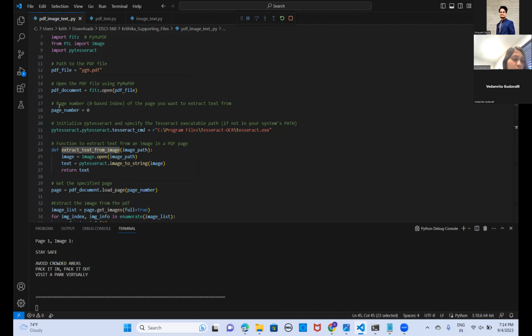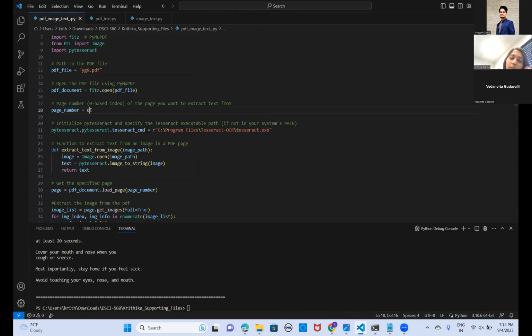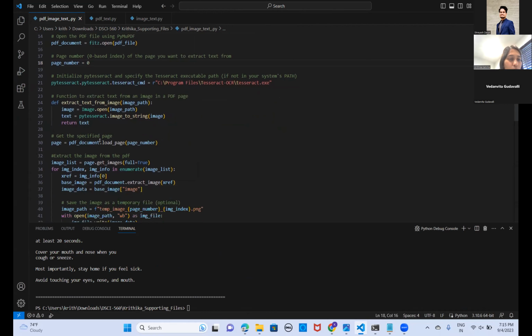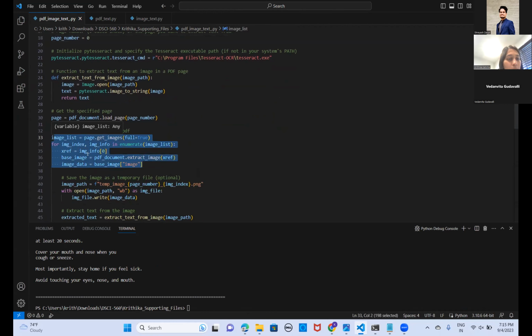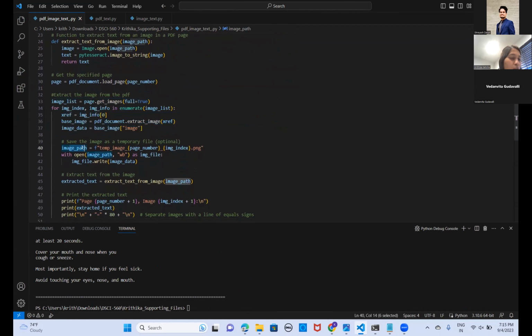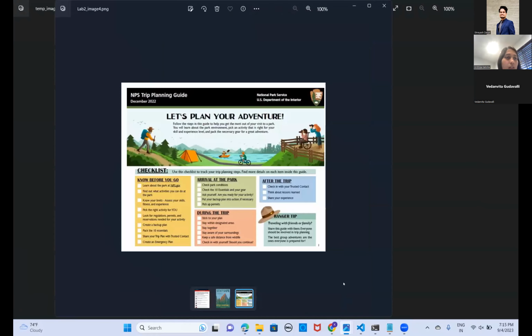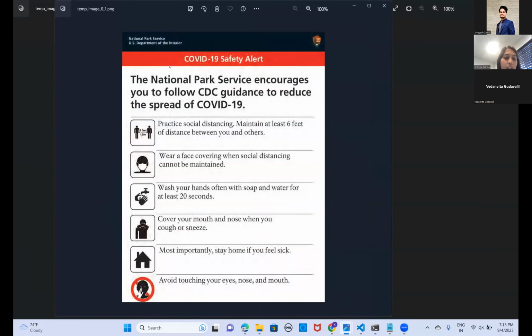So here I've mentioned the page number to be 0. If we have many pages, we can have a for loop to iterate for each of the pages in the PDF. Since we have only one page, I've mentioned it as 0. And then using this part of the code, we will extract out the image from the PDF. And here I have just saved the images that I've extracted separately as temp image with the page number, which is 0, and the image index. So I've taken out 2 images: temp image 0, which is the page number, and 1, which is the second index.